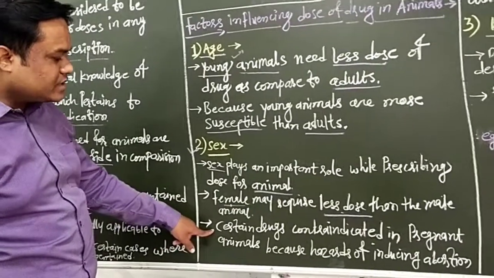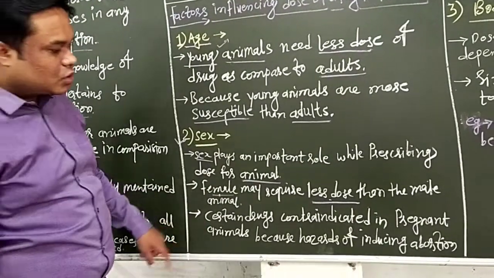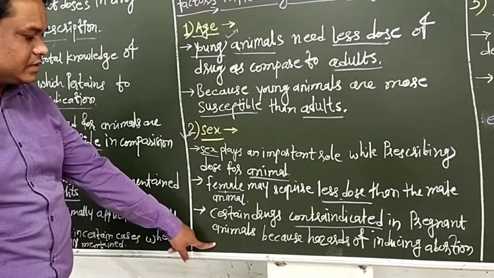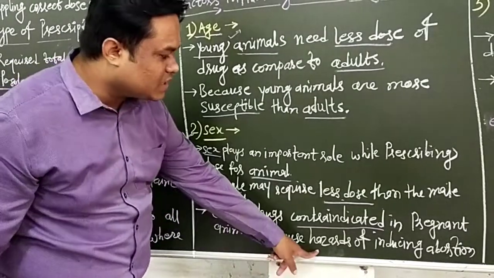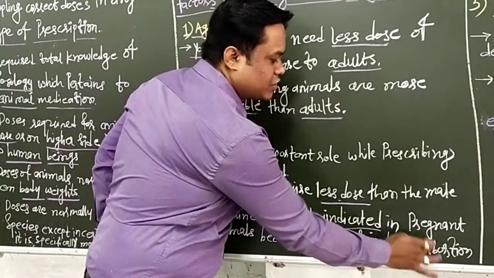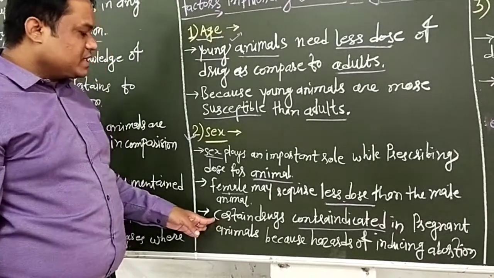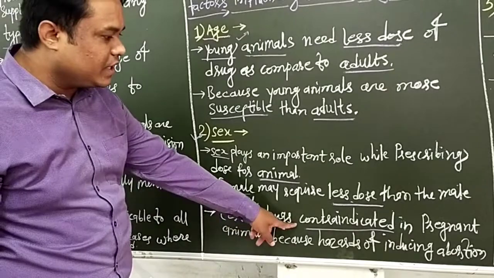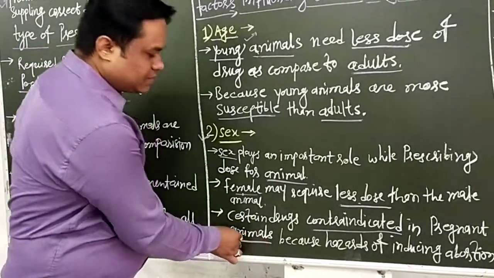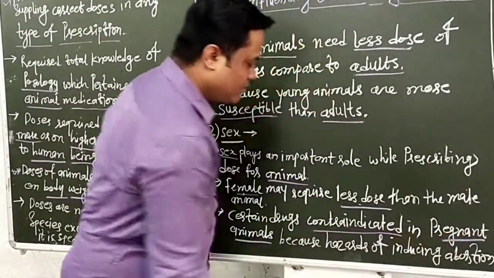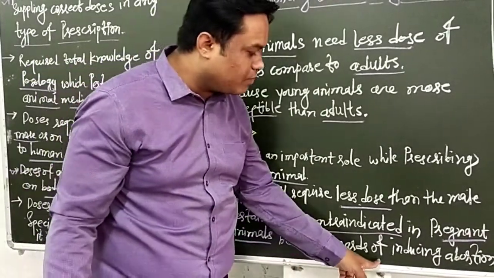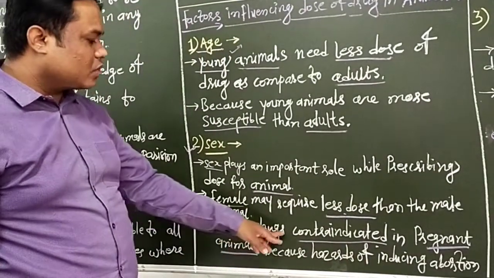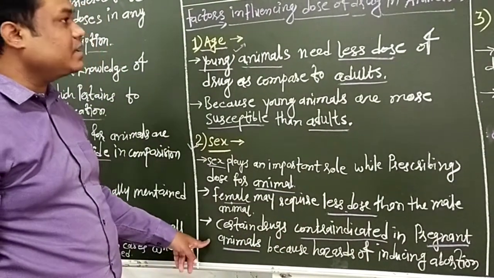The next point: certain drugs are contraindicated in pregnant animals because of the hazards of inducing abortion. Therefore, some drugs are contraindicated during pregnancy in animals.